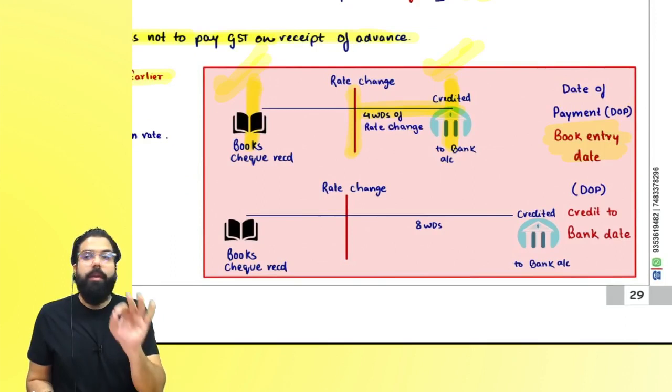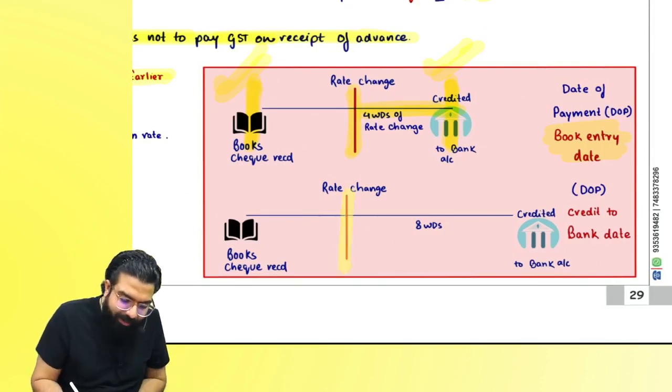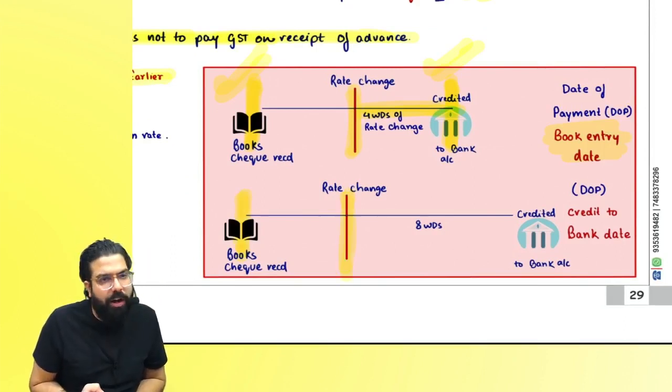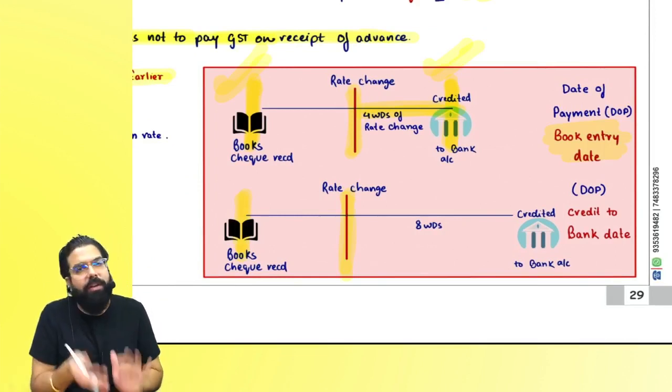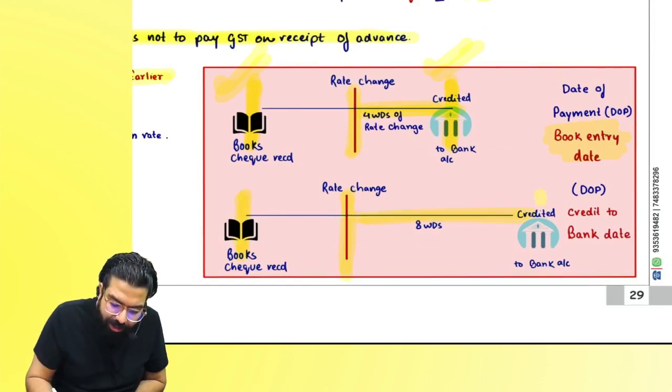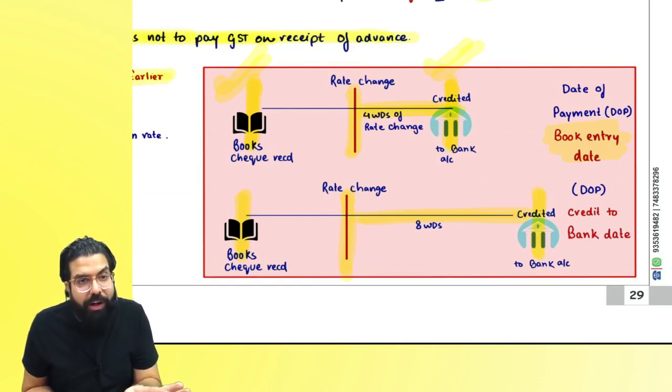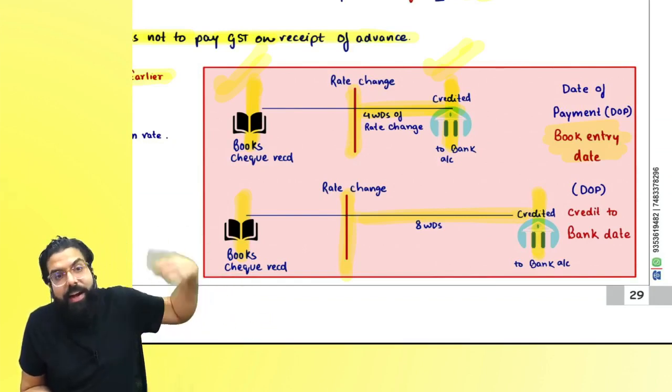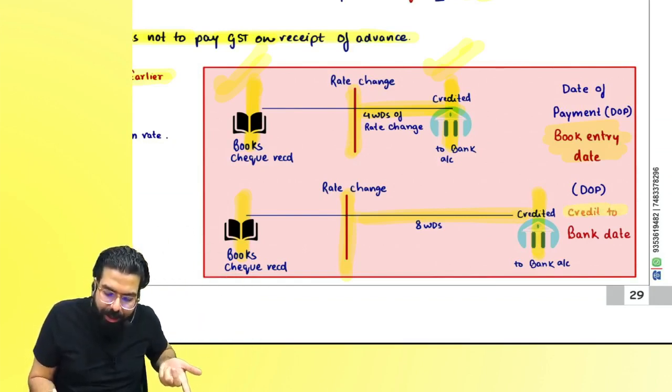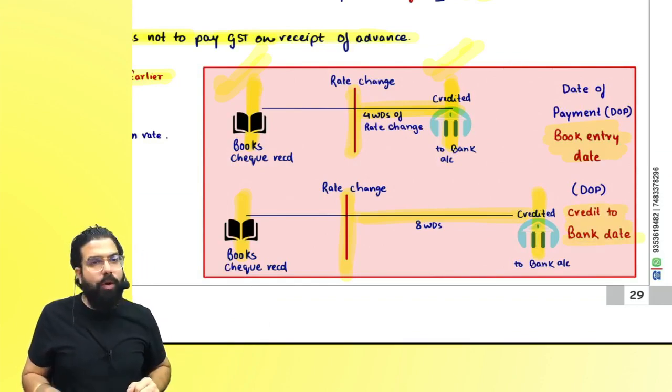But sir, if the rate change happened over here and you have received the cheque on this date, but the cheque did not get credited in the bank account within 4 working days, the day the cheque gets credited in the bank account will be the date of payment. I hope everyone is clear.